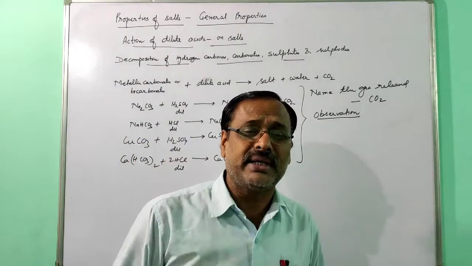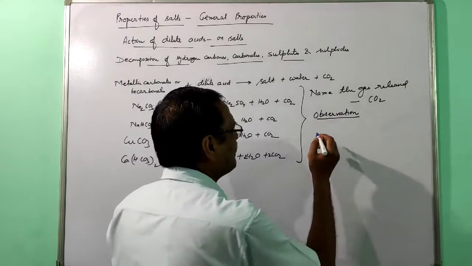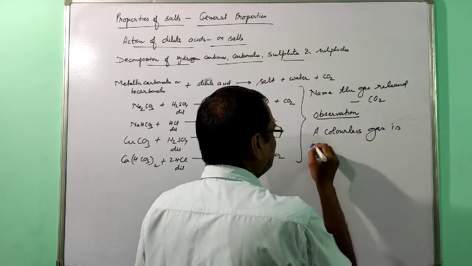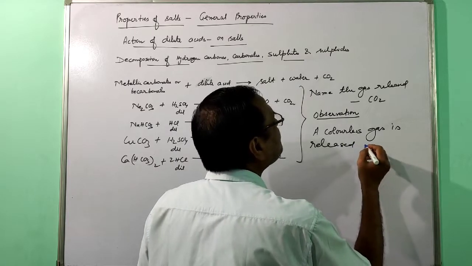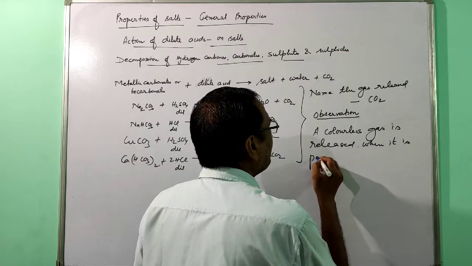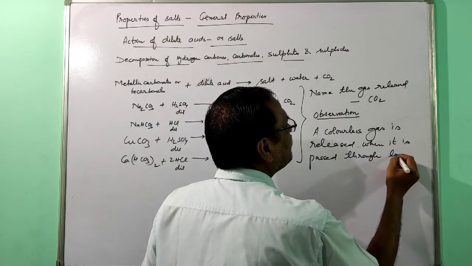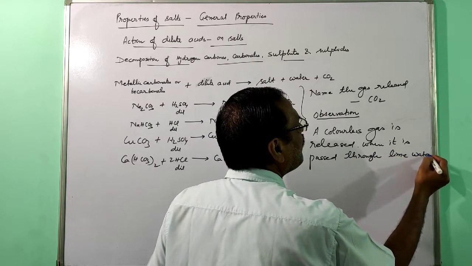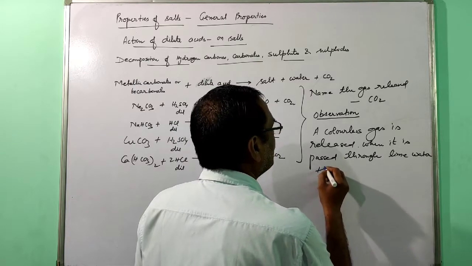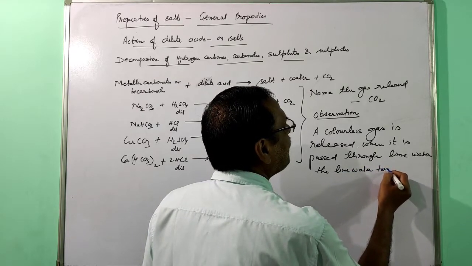So what is the test for carbon dioxide? A colorless gas is released, when it is passed through lime water, the lime water turns milky.